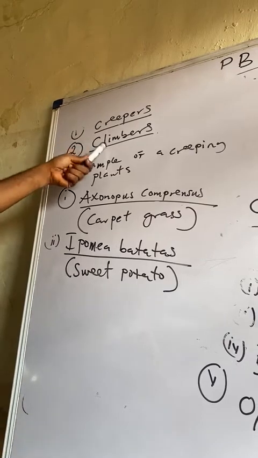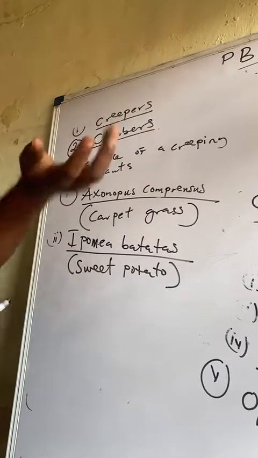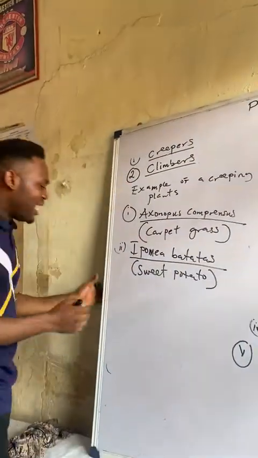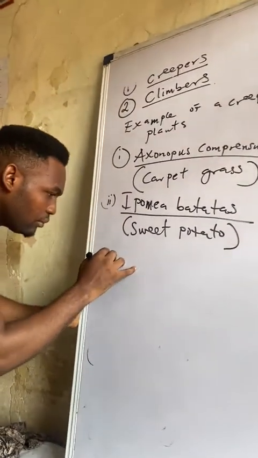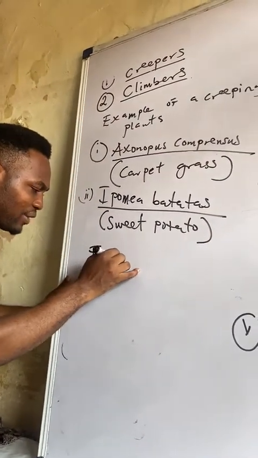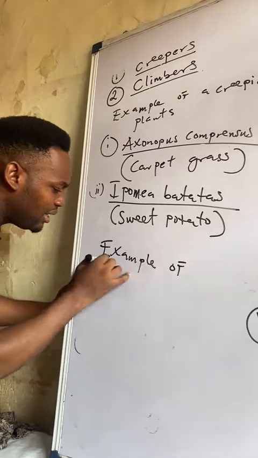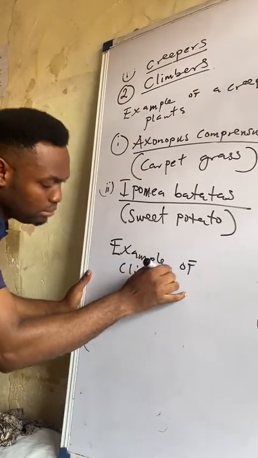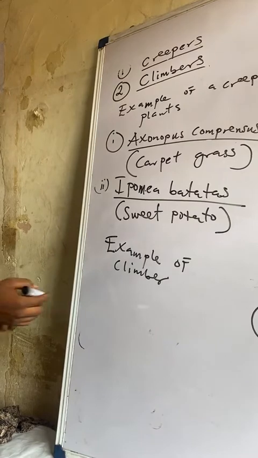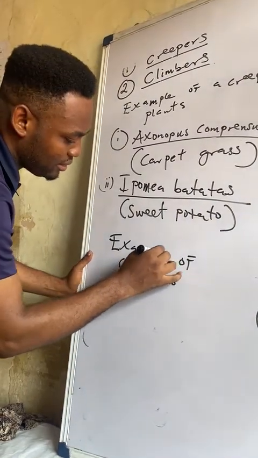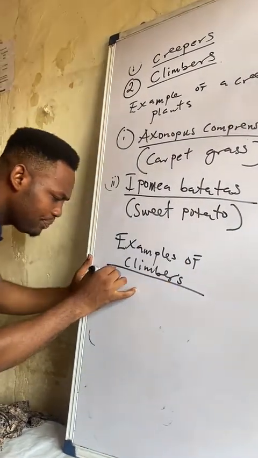But I will just quickly give one example on climber so that we can move on from here. So example of climbers, or maybe I will give two examples.